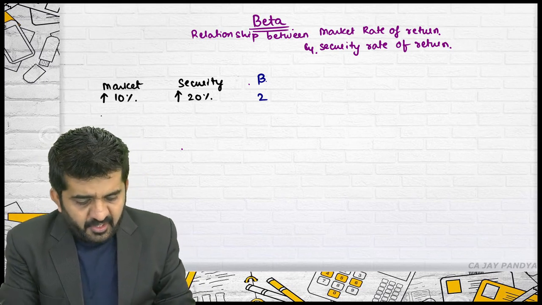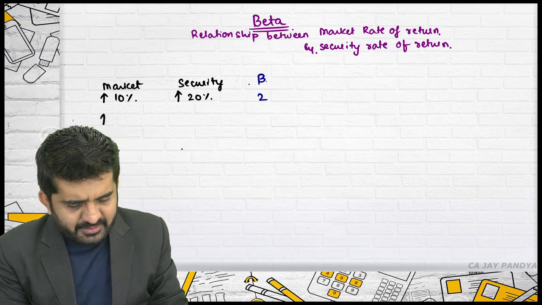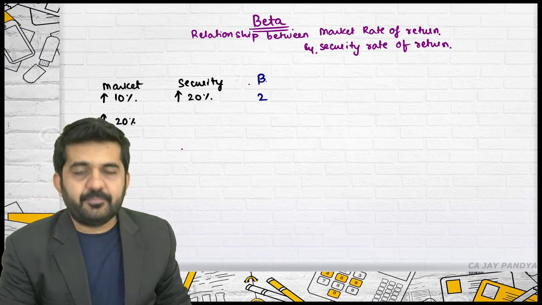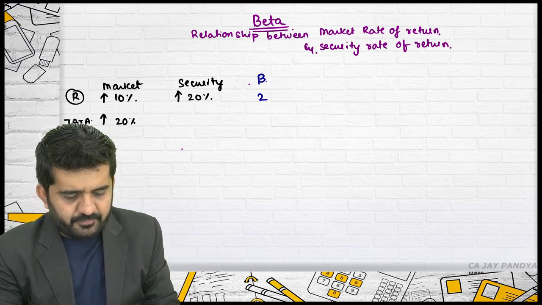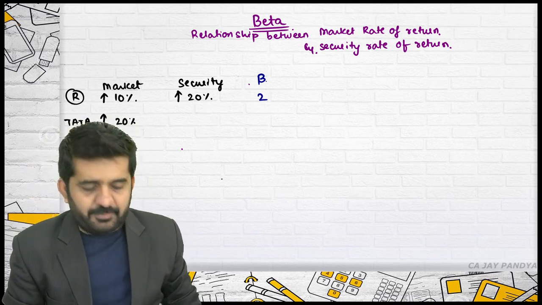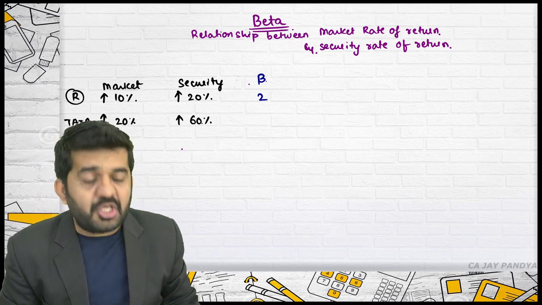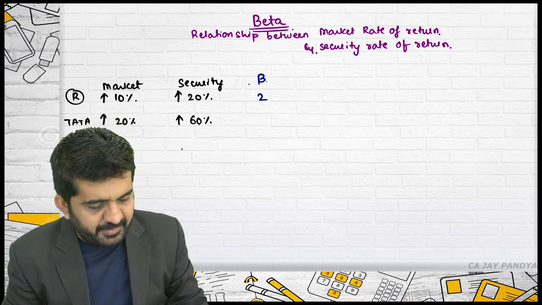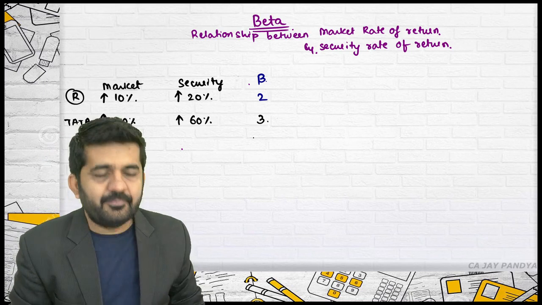Is that right? If the market increases by 20%, so this is of Reliance. This we are talking of Tata. If the market increases by 20% and the security is increasing by 60% at that time, beta will be 60% divided by 20%, that is 3.